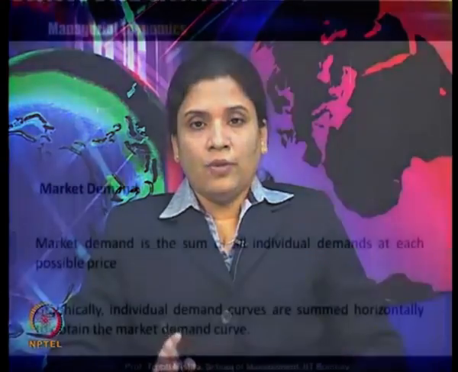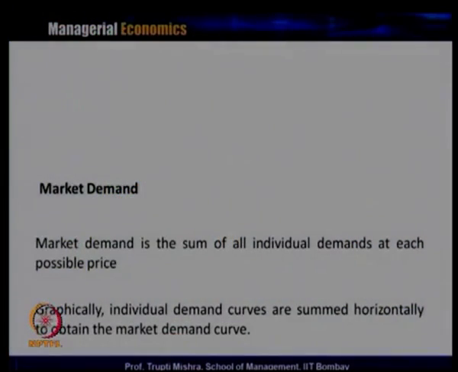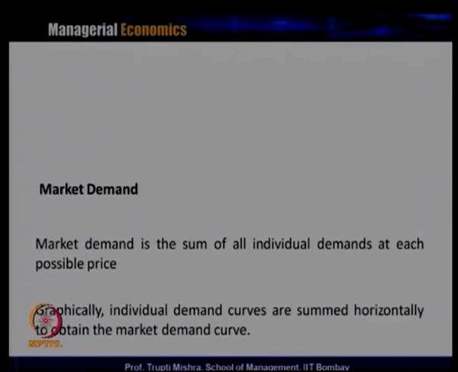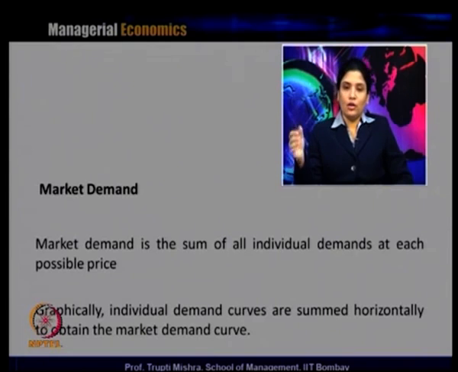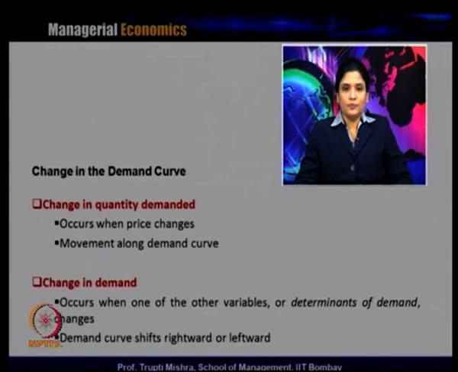And market demand, if you remember the difference between individual demand and market demand, is the sum total of all individual demand at each possible price. Graphically, market demand is the summation of all individual demand curves horizontally, and generally all demand curves are summed horizontally in order to get the market demand curve.